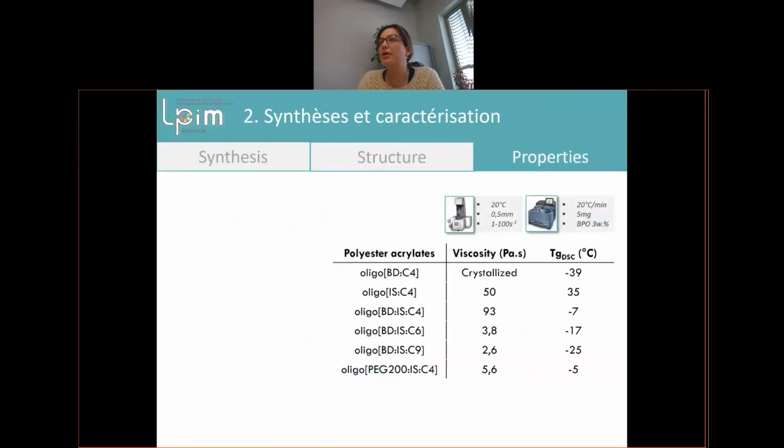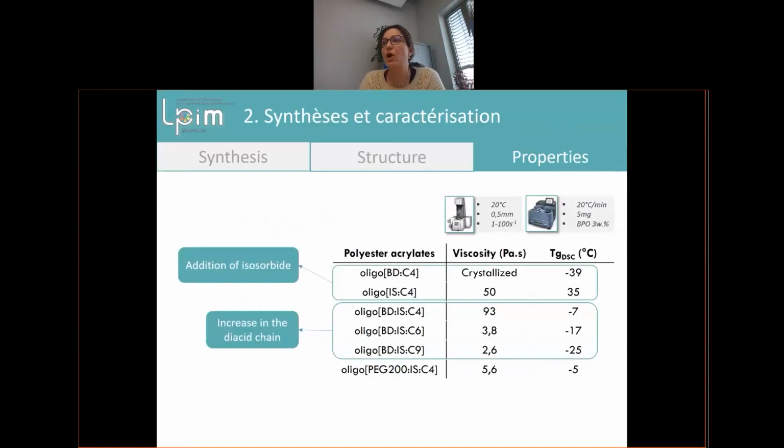Then we characterize it with a rheometer, and we also did DSC to characterize the Tg of our material. What we can see is that we have different Tg values, and we have an increase in the diacid.